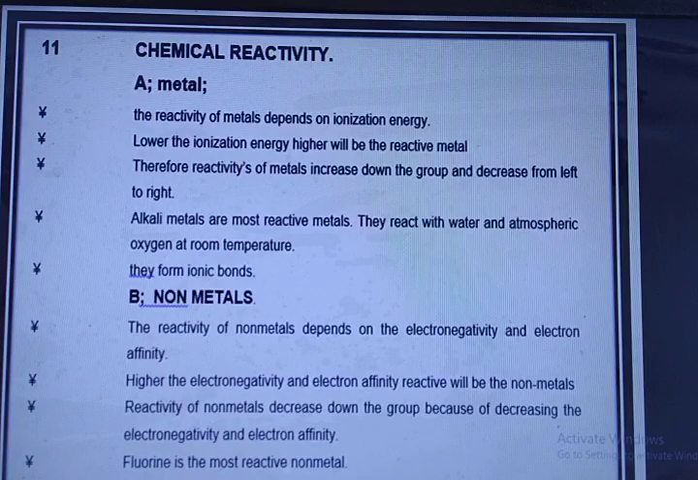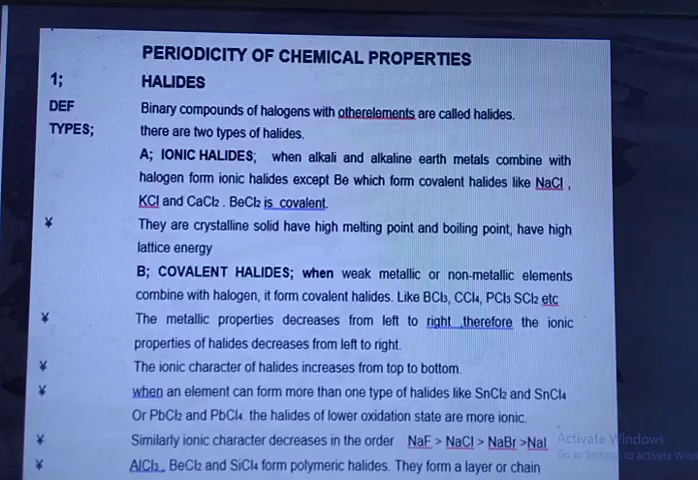They form ionic bonds. Nonmetals: the reactivity of nonmetals depends on the electronegativity and electron affinity. Higher the electronegativity and electron affinity, more reactive will be the nonmetal. Reactivity of nonmetals decreases down the group because of the decreasing electronegativity and electron affinity. Fluorine is the most reactive nonmetal.